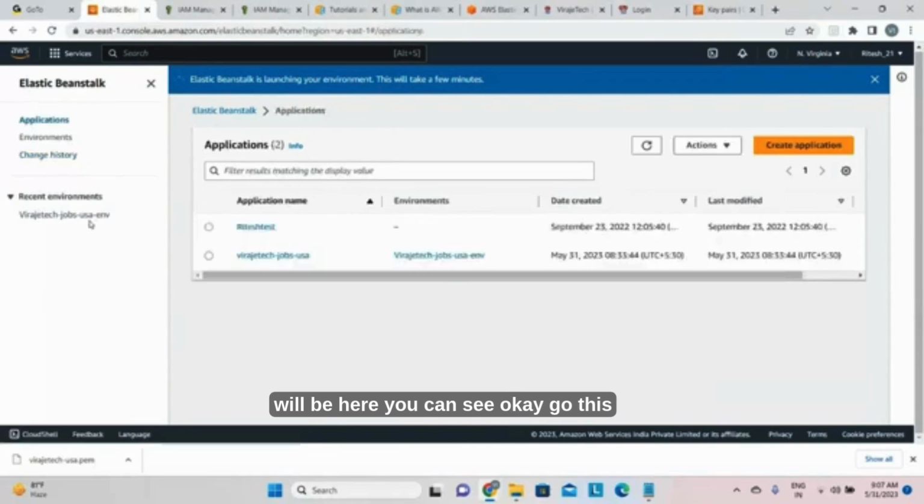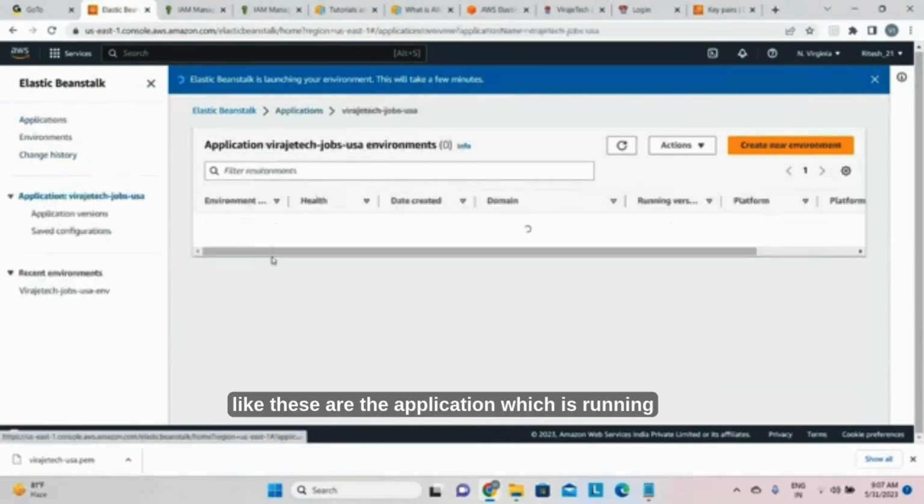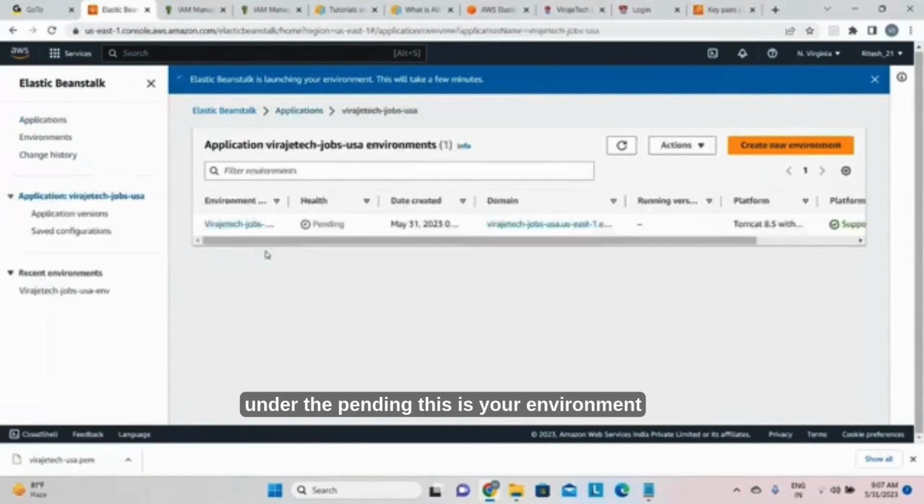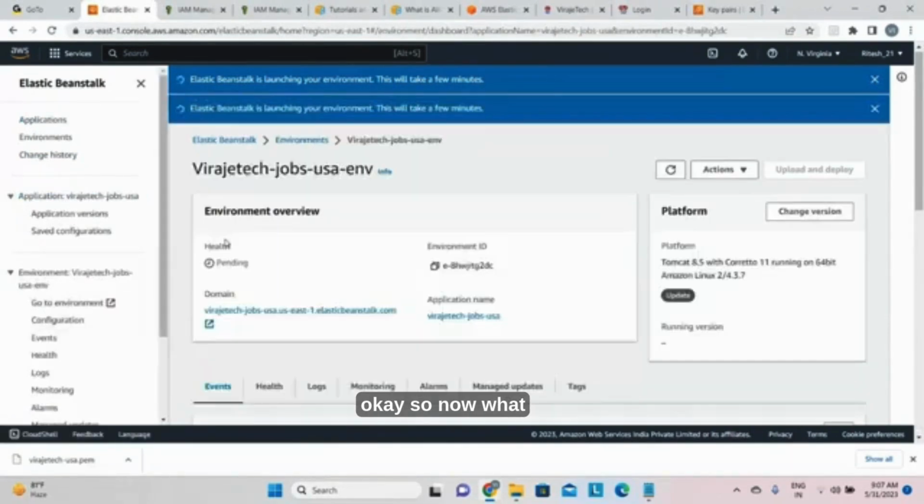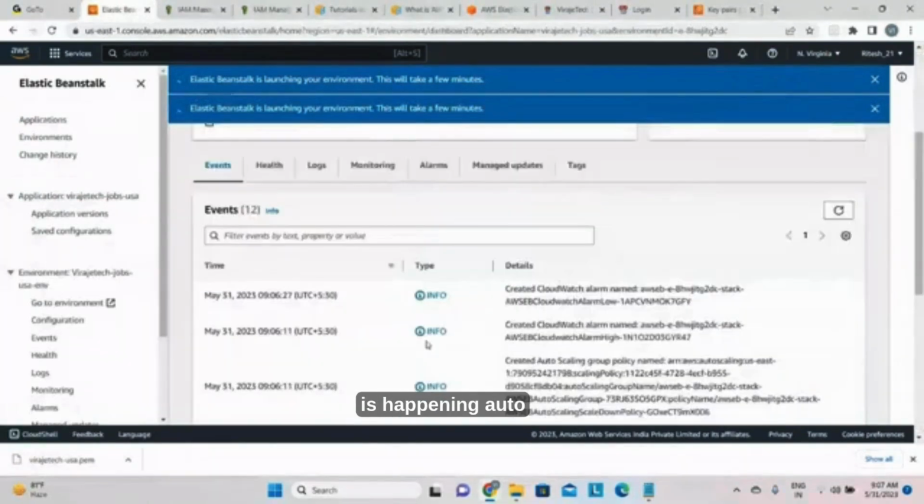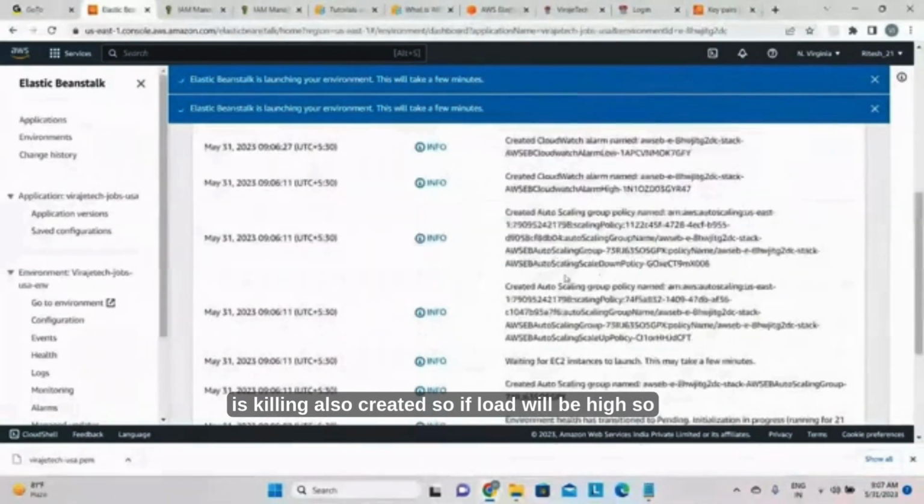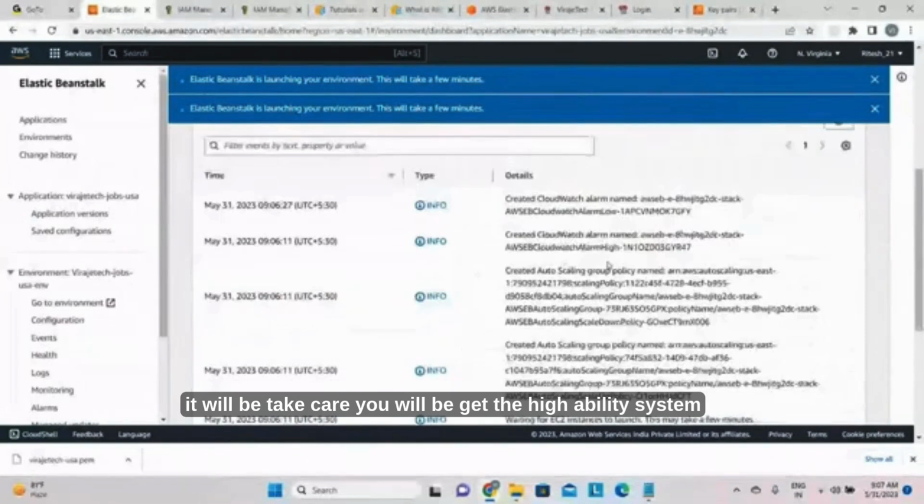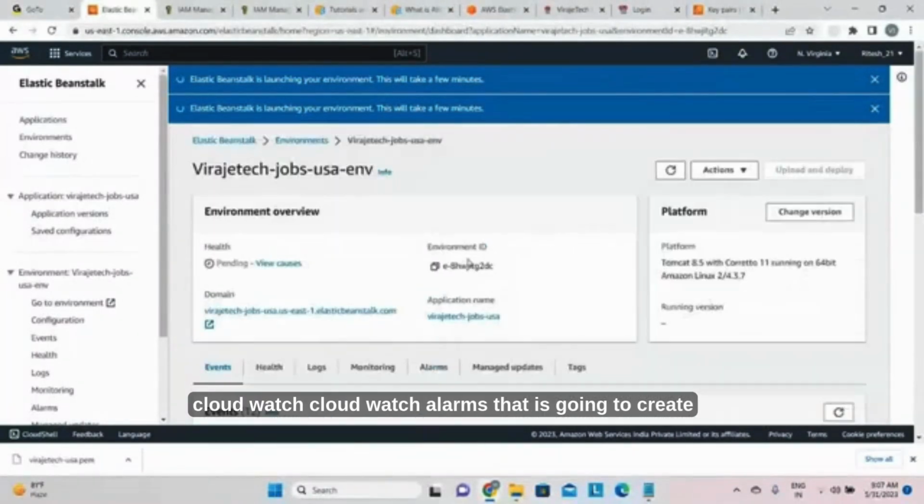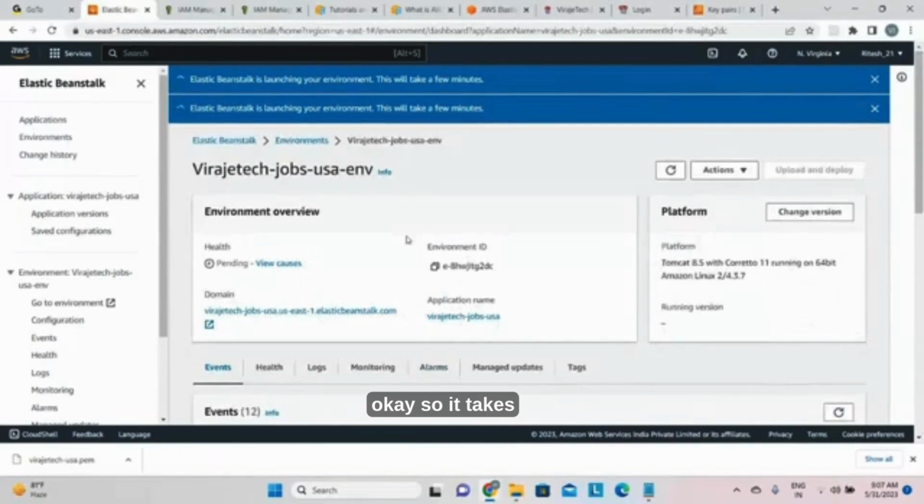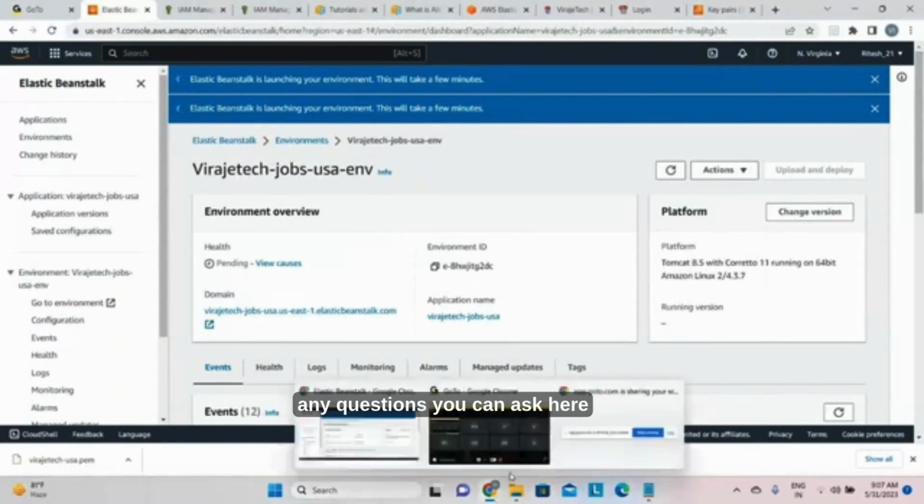Okay, go to this application. As of now you have these applications which are running under pending. This is your environment. Okay, so now what is happening? Auto scaling is also created. So if the load is high, it will take care of it, and you will get a high availability system. CloudWatch alarms are going to be created. Okay, so it takes another two, three, five minutes, whatever it is. Okay, any questions you can ask here.